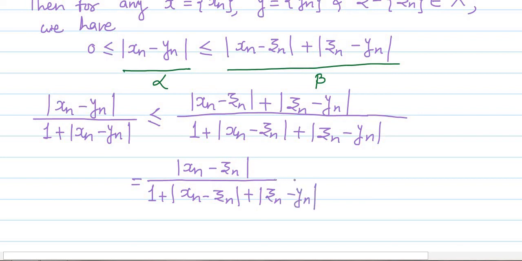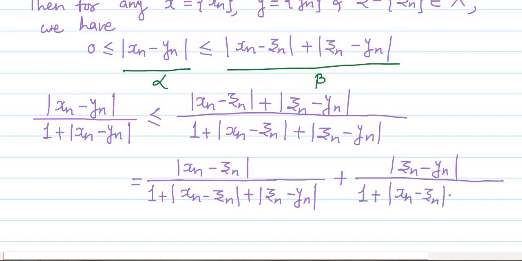This is our first term on the right hand side, and the second term on the right hand side is mod of zn minus yn divided by 1 plus mod of xn minus zn plus mod of zn minus yn.